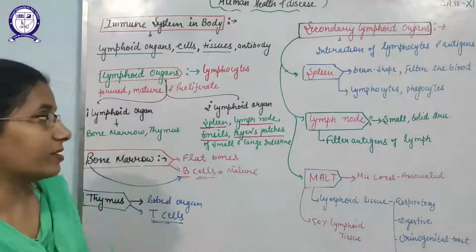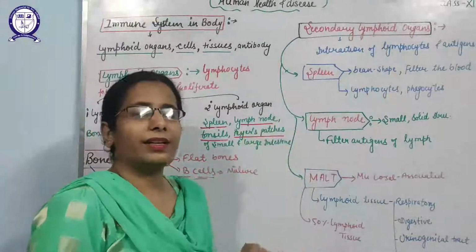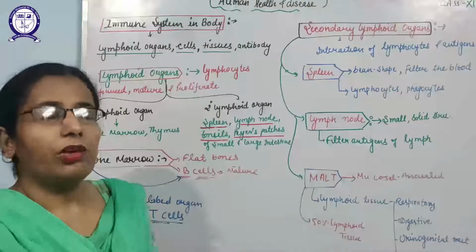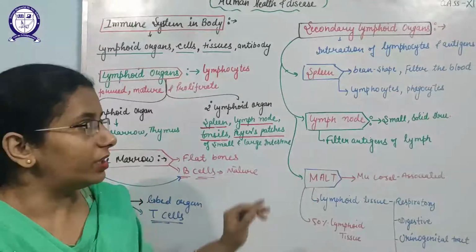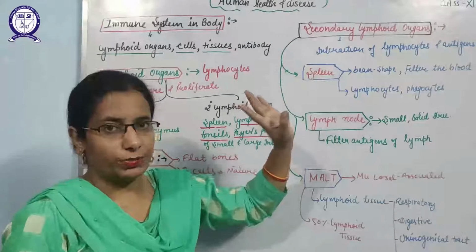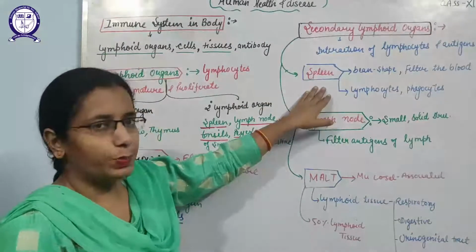Now the secondary lymphoid organs. I have told you the secondary lymphoid organs are the organs where the interaction of the lymphocytes with the antigens takes place. It includes first the spleen.